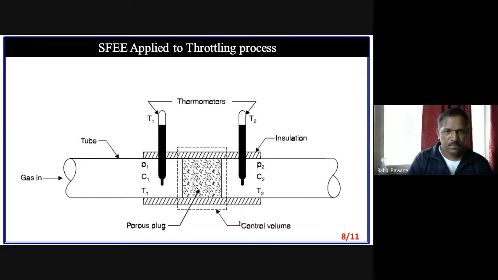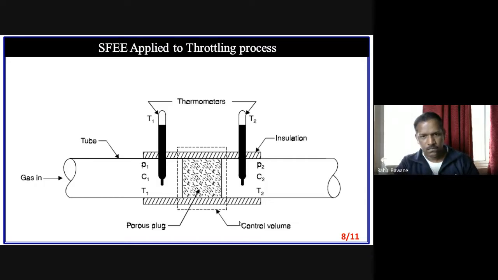Throttling process. You know what is a throttling process? Whenever we want to decrease the pressure of any fluid, we allow it to pass through a very restricted area or very small diameter pipeline. As there is a high pressure and it is passing through a restricted zone, it has to overcome the friction because the area is very narrow. And in overcoming that friction, its pressure gets dropped.